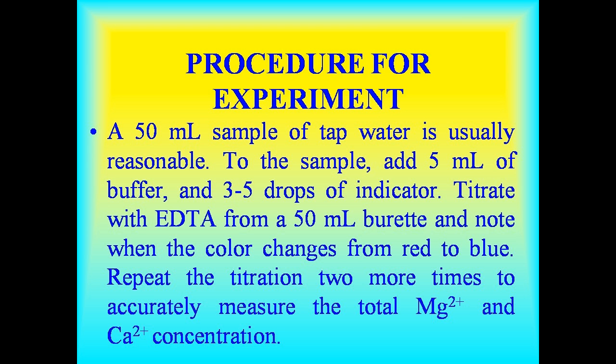Procedure for the experiment. A 50 ml sample of tap water is taken in a conical flask. To the sample, add 5 ml of buffer and 3 to 5 drops of Eriochrome Black indicator. Titrate with EDTA from a 50 ml burette and note when the color changes from red to blue. So normally you will observe wine red color that changes into blue at the end point. Repeat the titration 2 more times to accurately measure the total magnesium and calcium ion concentration.